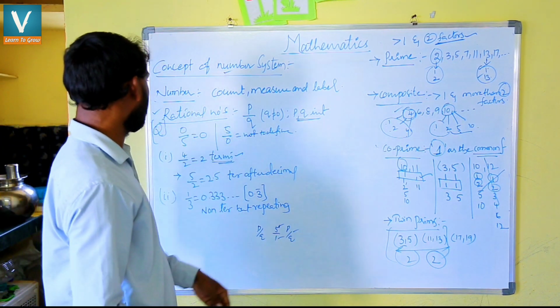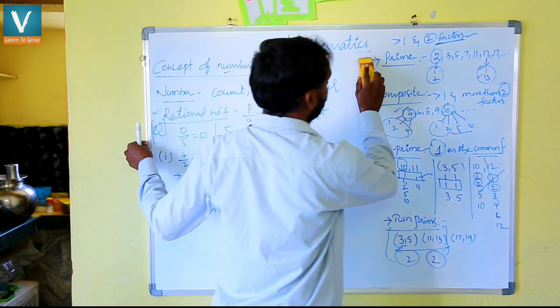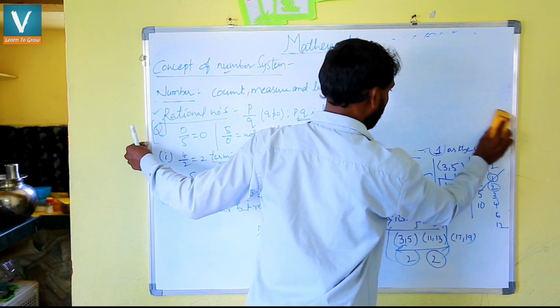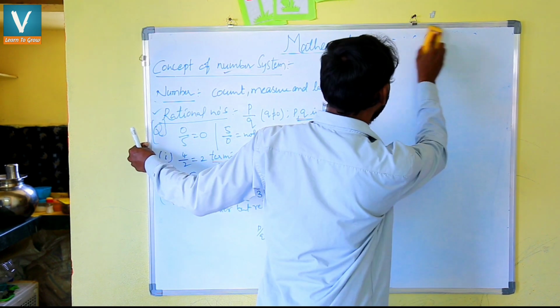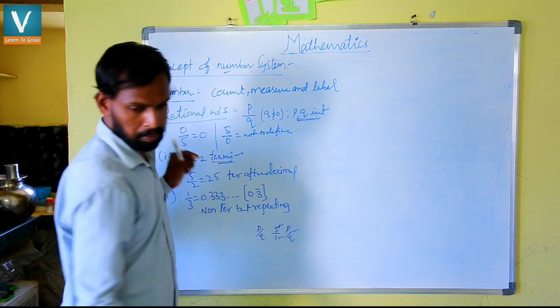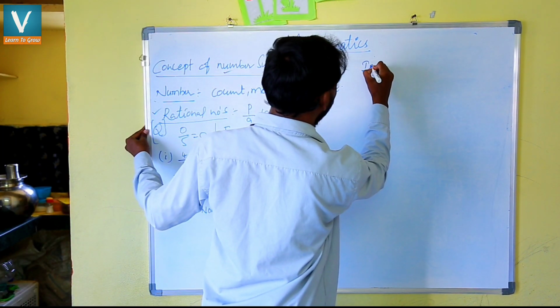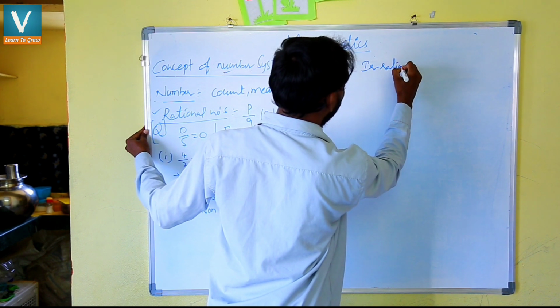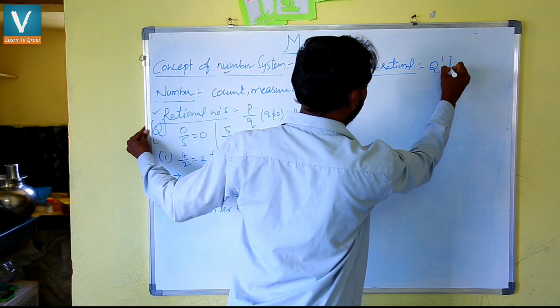Now the last case is the irrational number. We indicate this one as Q dash.